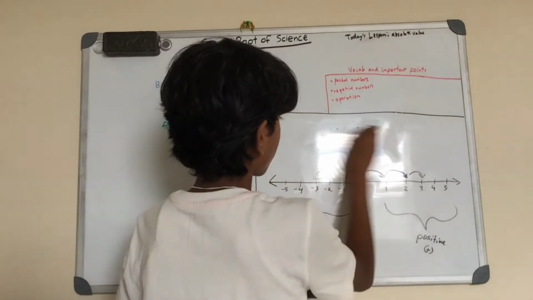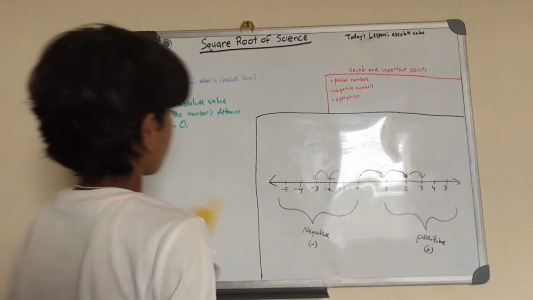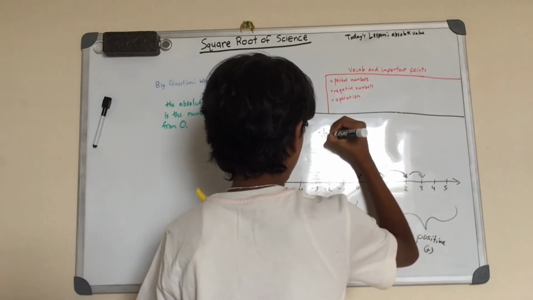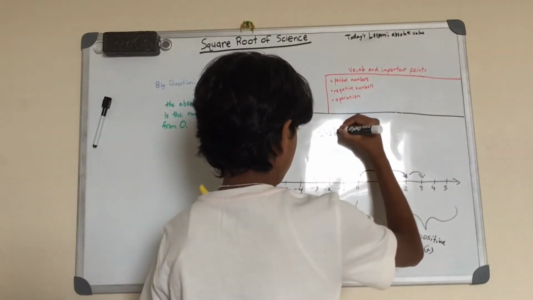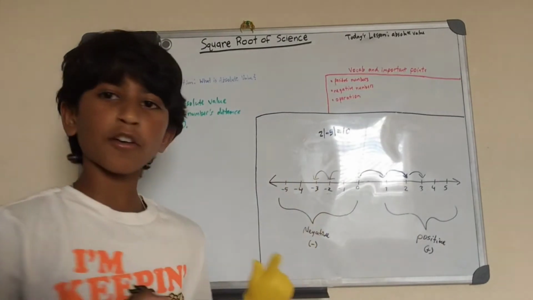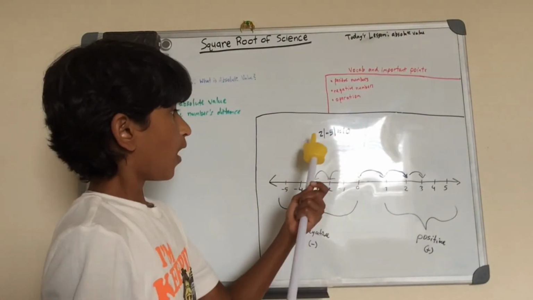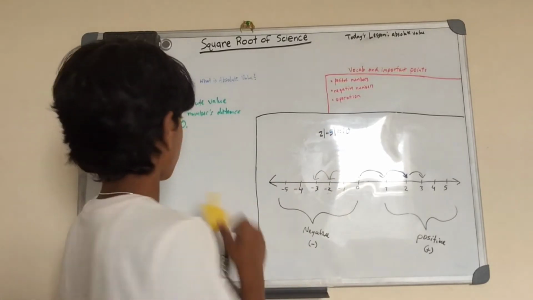Now, what if we did 2 times the absolute value of negative 5? That would still equal 10, because the absolute value of negative 5 is 5, because it's 5 spaces from 0, and 5 times 2 is 10.